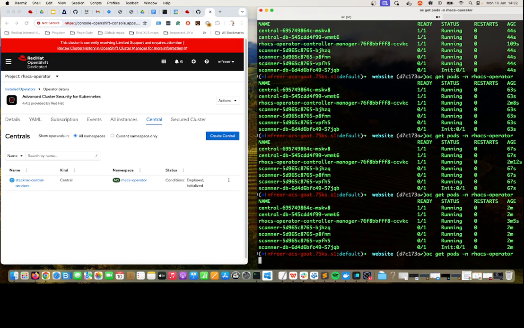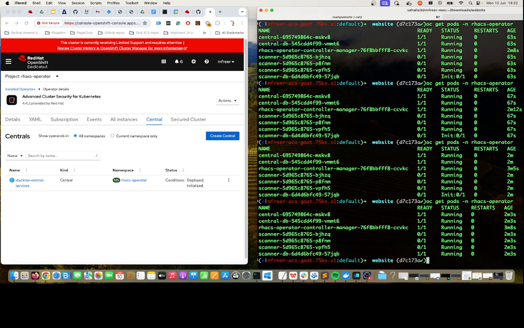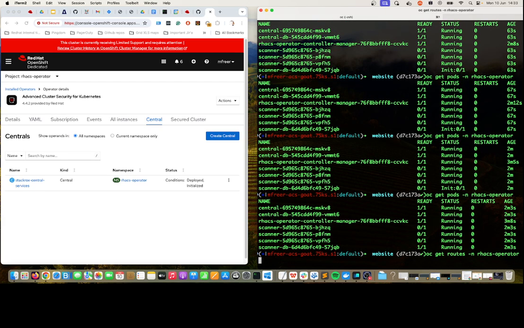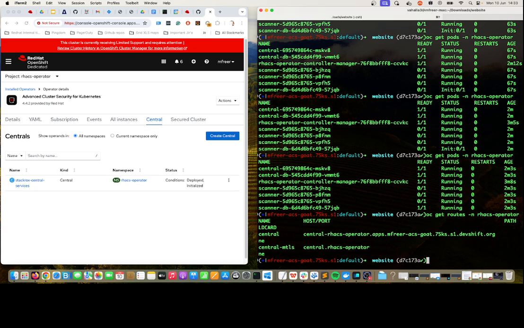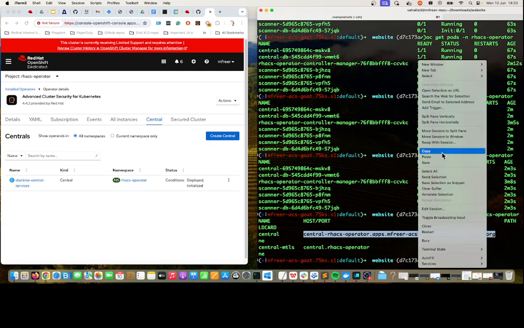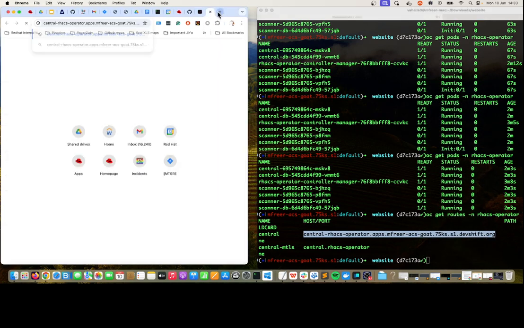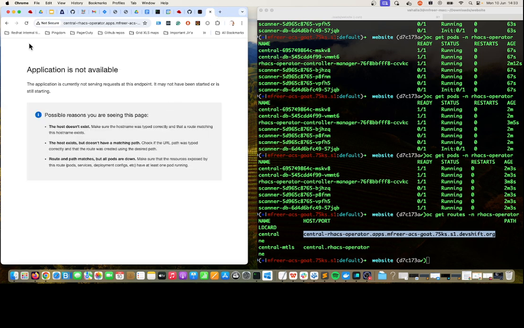Yeah, so it's still taking a while. So now we have that cluster update initialized. So the Scanner is online. oc get routes should give us the route for the Central UI. And there's our new Central UI. So let's go check that out. It'll take a while to come online. Normally it takes a few minutes.